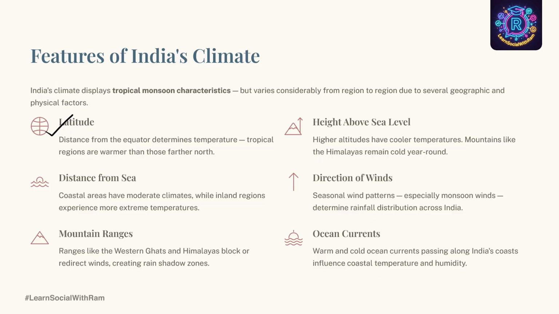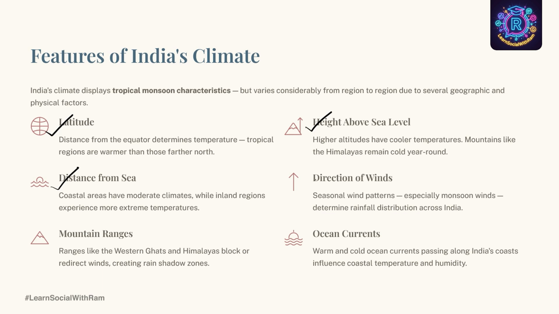The second factor is height above sea level. Higher altitudes have cooler temperatures. For example, mountains like the Himalayas remain cold year round. Hill stations like Ooty and Shimla remain cool because temperature decreases with altitude. Then the next factor is the distance from the sea. Coastal regions have a moderate climate because water heats and cools slowly. For example, Mumbai, Chennai and Mangalore do not experience extreme temperatures. Interior regions like Delhi face very hot summers and cold winters.